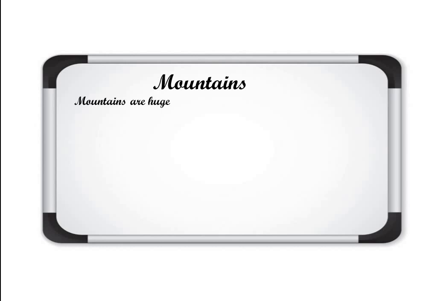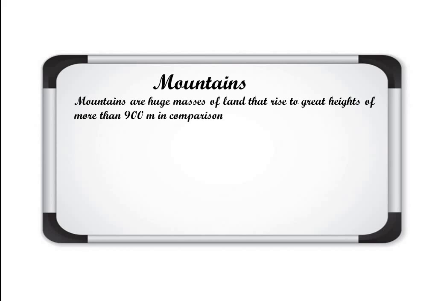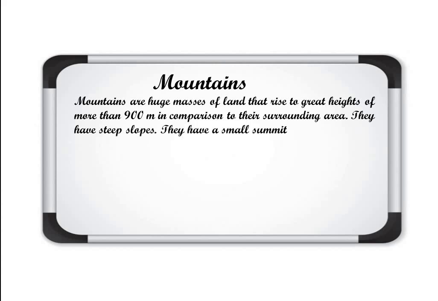Mountains are huge masses of land that rise to great heights of more than 900 meters in comparison to their surrounding area. They have steep slope, they have a small summit and broad base.